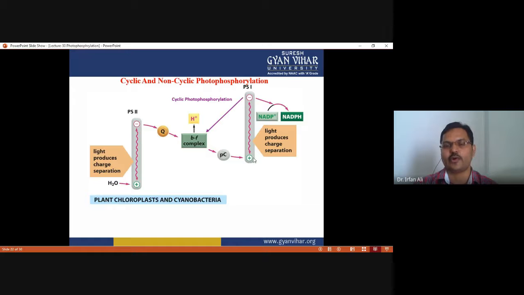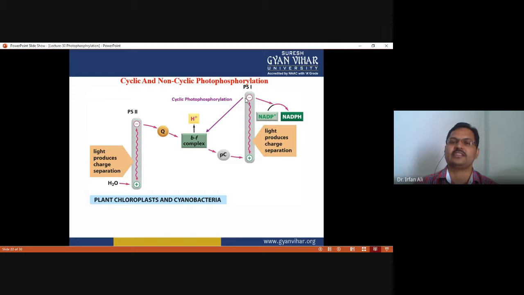Okay, this is the origin point. The electron starts from this point and comes back to this point. So in this cyclic process, you have to see that no production of NADPH takes place.